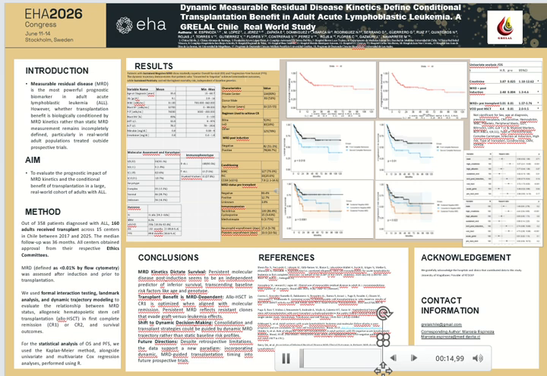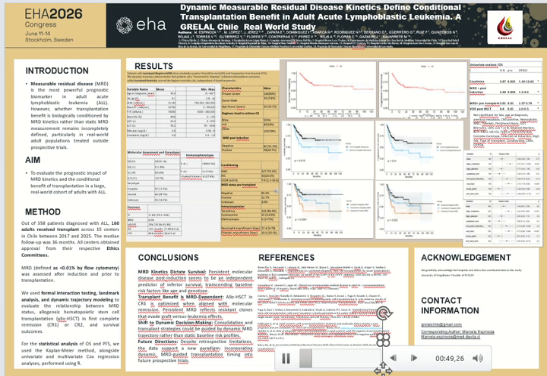As an introduction, we can say that measurable residual disease is the most powerful prognostic biomarker in adult acute lymphoblastic leukemia. However, whether transplantation benefit is biologically conditioned by MRD kinetics rather than static MRD measurements remains incompletely defined, particularly in real-world adult populations treated outside prospective trials. The aim of our study was to evaluate the prognostic impact of MRD kinetics and the conditional benefit of transplantation in a large real-world cohort of adults with ALL.